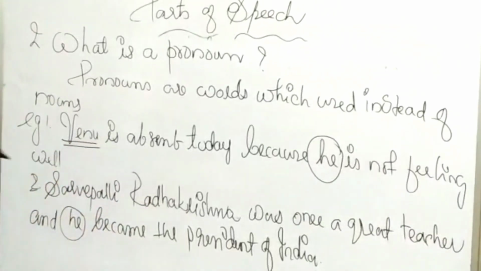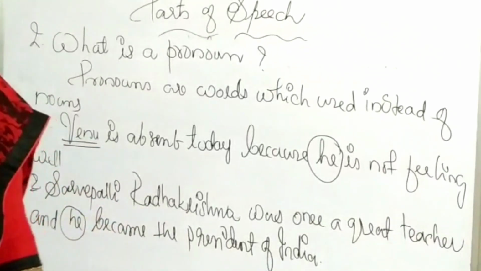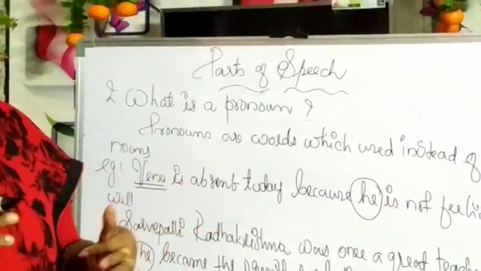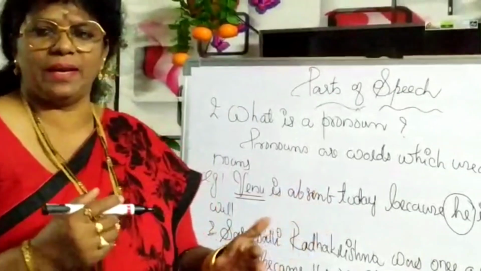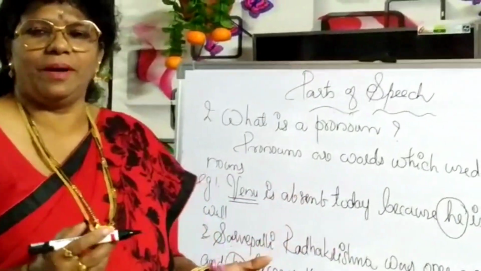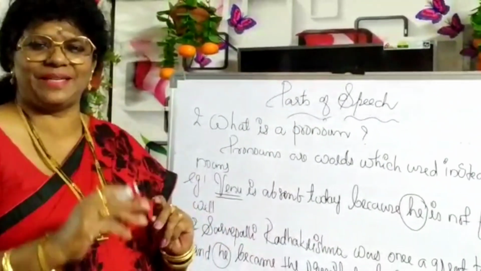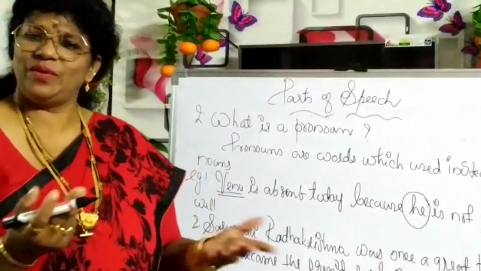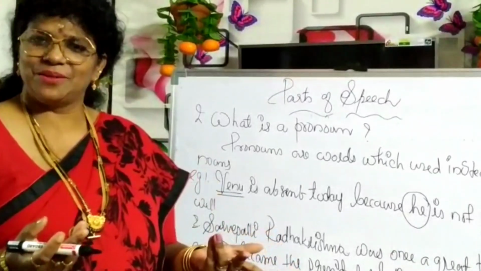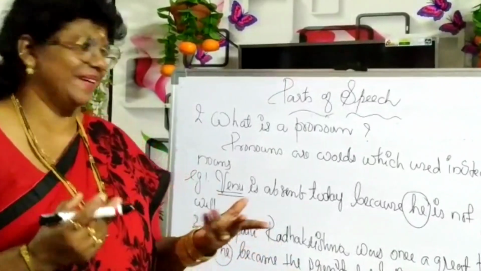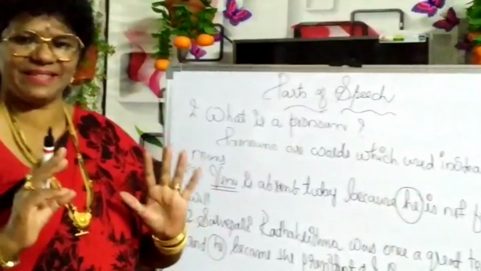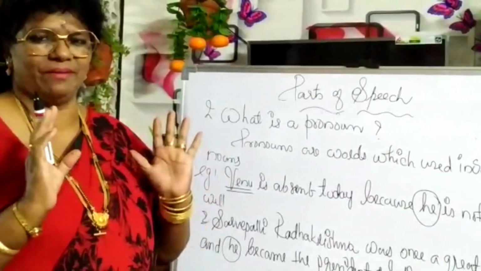So, in order to avoid the repetition of the nouns many times, Sweetie is a girl, Sweetie is a good girl, Sweetie studies well, Sweetie goes to school. So every time we are using Sweetie, Sweetie, Sweetie. To avoid the repetition, we can say she. So that is a pronoun.